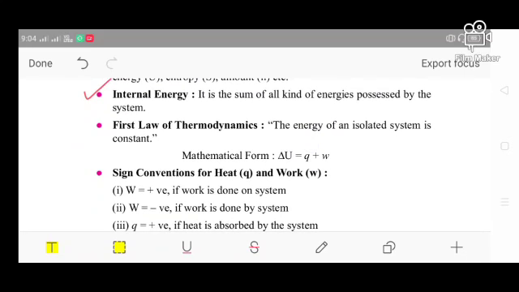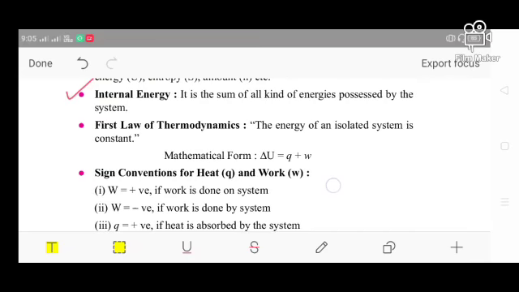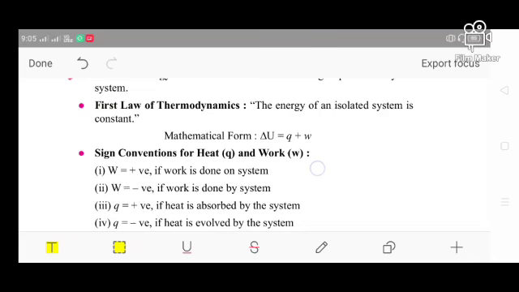So now come to the first law of thermodynamics. What is the first law of thermodynamics? The energy of an isolated system is constant. You have to remember this. In mathematical terms, ΔU equals q plus w, where q is the heat and w is the work.